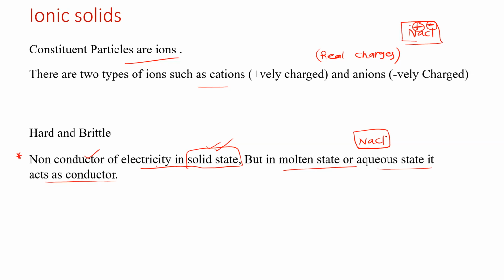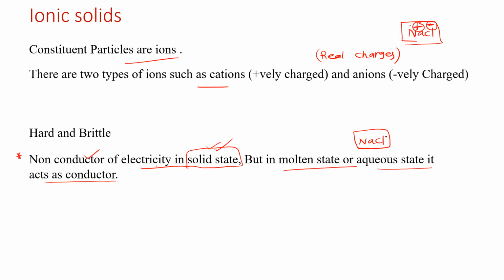Dissociation, sir. Okay, fine. What is the difference between molten and aqueous state? Molten will be like semi-solid, sir. Aqueous will be fully liquid. Any other idea? Sir, in aqueous, the solvent is water.